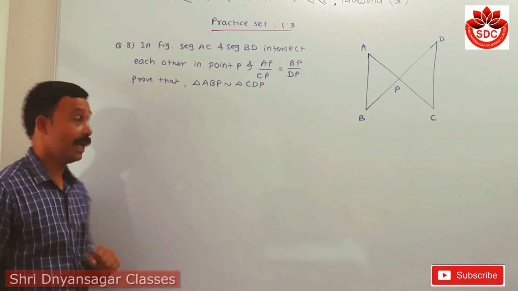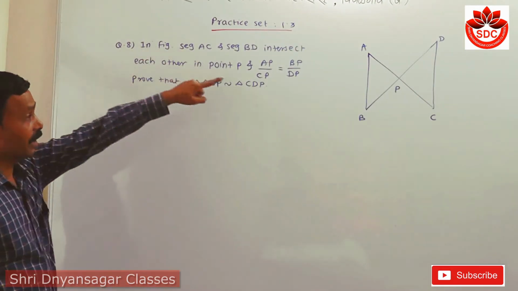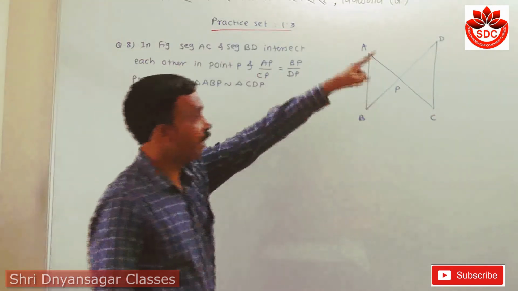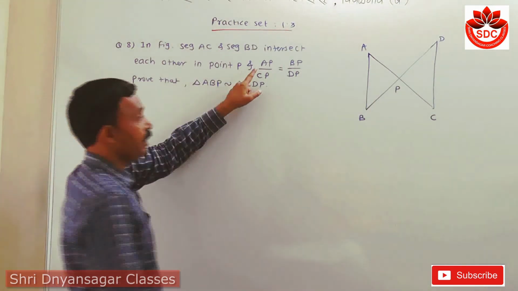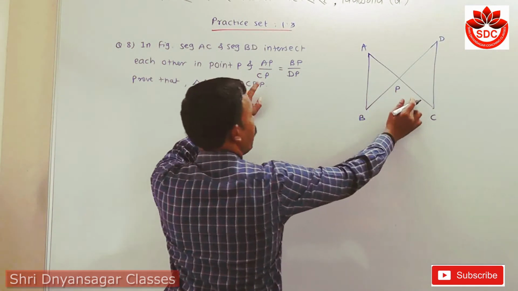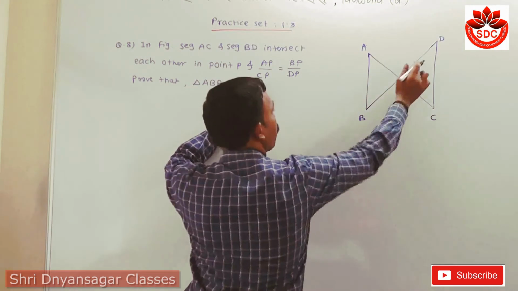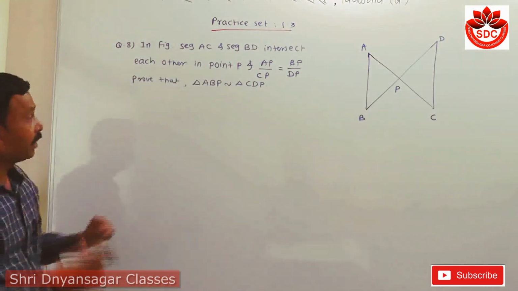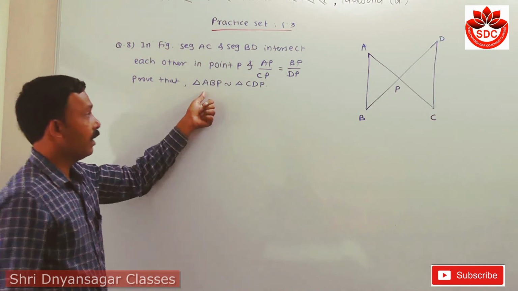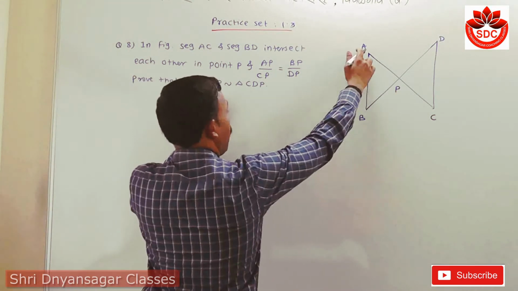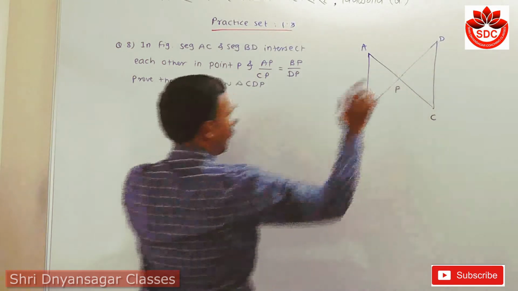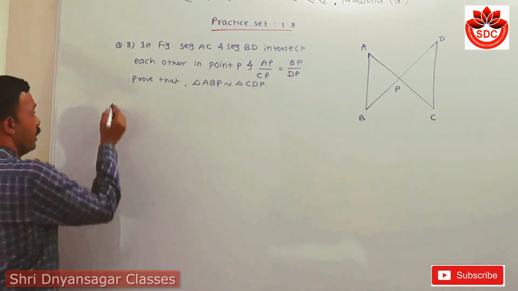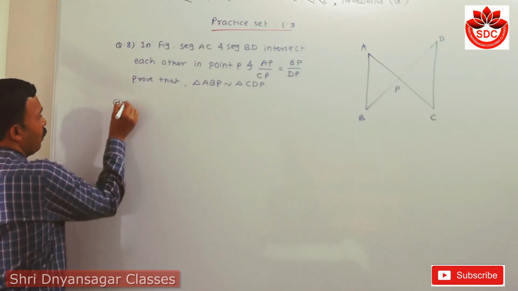Next question, question number 8. In the figure, AC and BD intersect at point P, and the ratio AP upon CP is equal to BP upon DP. Then prove that triangle ABP is similar with triangle CDP. Students, so easy example.